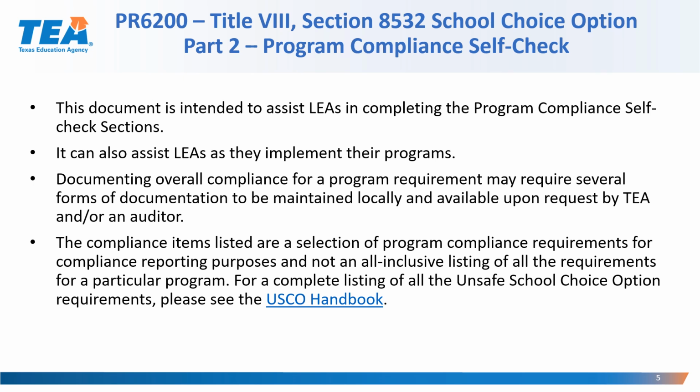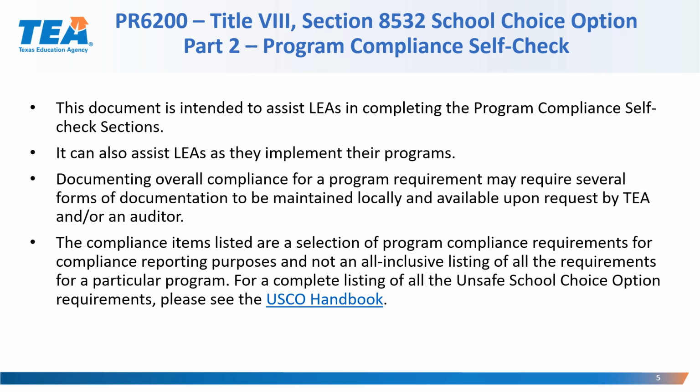Next, we will look at Part 2 of the 6200, Title 8, Section 8532, School Choice Option. This document is intended to assist LEAs in completing the program compliance self-check sections. It can also assist LEAs as they implement their programs. Please note, documenting overall compliance for a program requirement may require several forms of documentation to be maintained locally and available upon request by TEA and/or an auditor.